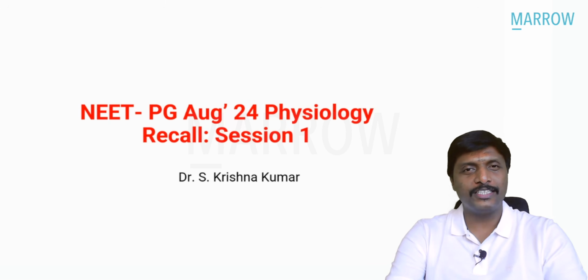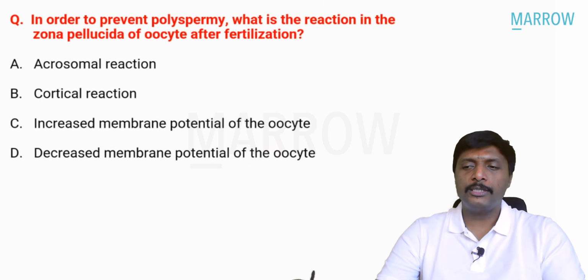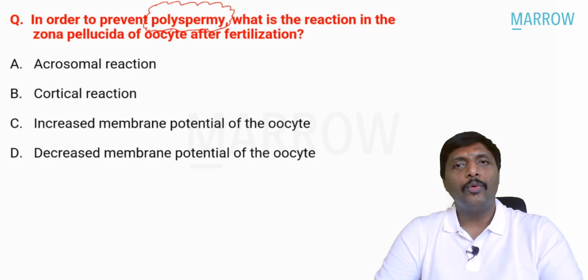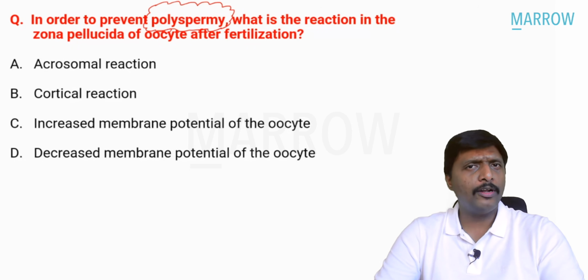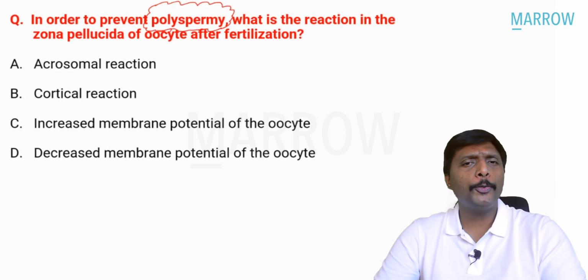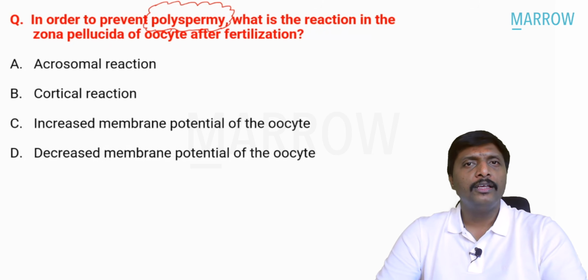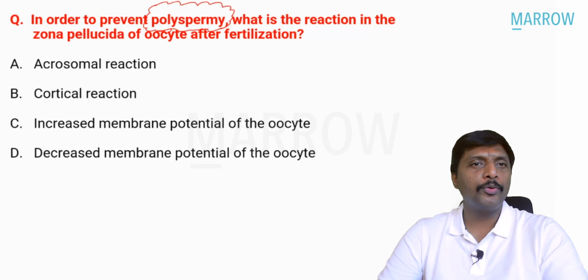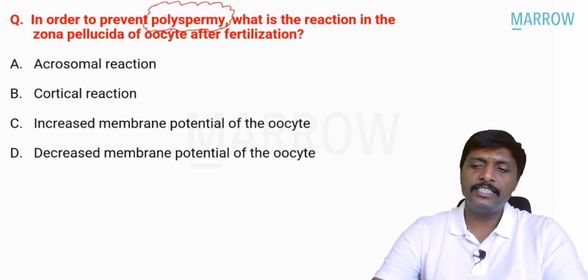Now the first question. In order to prevent polyspermy, this is what I told you guys. This is the question, this polyspermy, a brand new question here asked for the first time in physiology. What is the reaction in the zona pellucida of oocyte after fertilization? Is it acrosomal reaction, or cortical reaction, or something to do with membrane potential of the oocyte? It has got nothing to do with membrane potentials. Polyspermy, nothing to do with membrane potentials and no relationship to acrosomal reaction. What is the best answer here, guys?